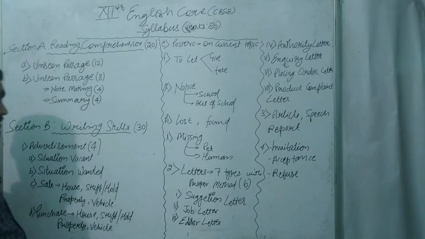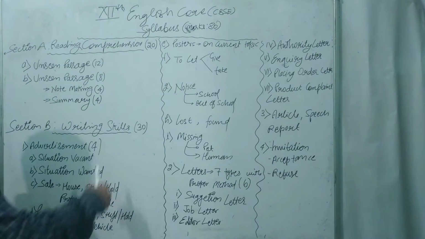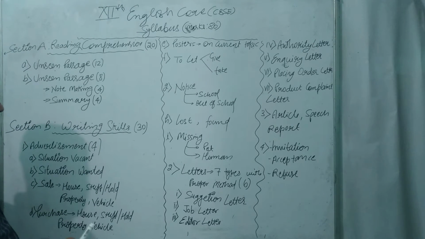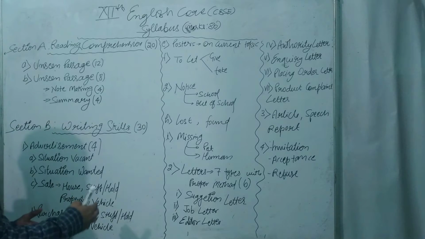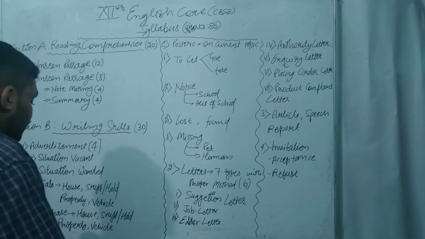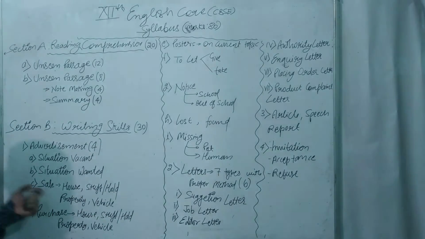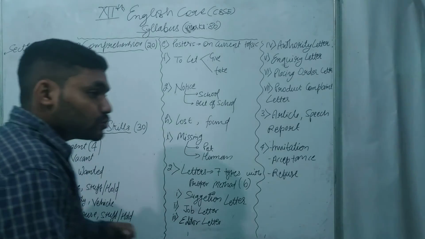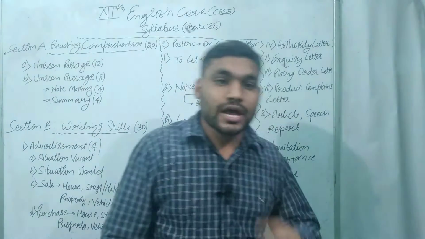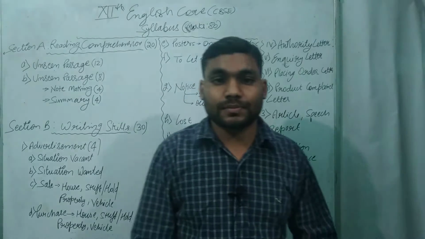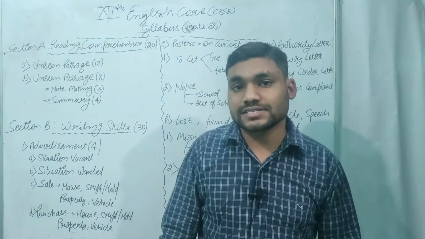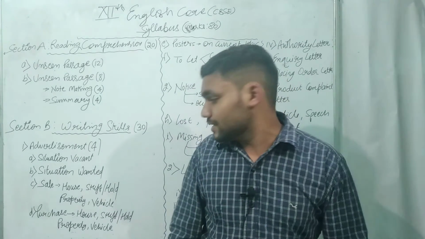How these things are to be published and how we do that, we will learn in forthcoming videos. Sale: suppose you want to sell your house and advertise it in a newspaper, how you will advertise it, we will learn here.